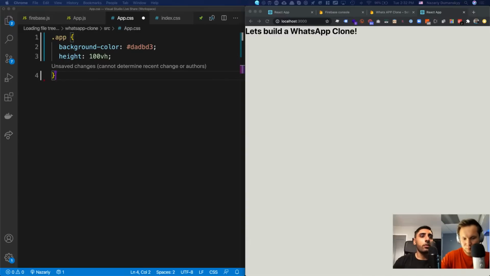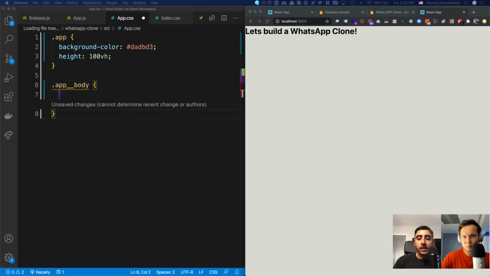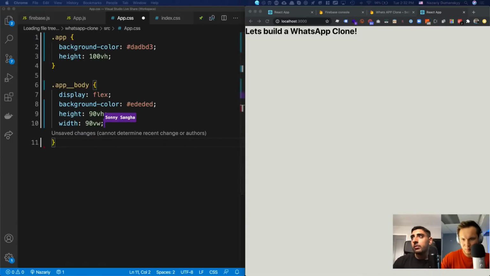The actual app body itself, where it says let's build a WhatsApp clone, let's target that. So we say app body like this. And I'm going to do the following. We'll say display flex, right? So I want anything inside of it to follow the flex rules. Then this is a really neat trick, by the way, guys. I'm going to give it a width and a height of 90 view height. So it's going to have a little bit of a cropping in from the top, the left and right, and the bottom. And then I'm going to give it a background color of, I think this was a different white color. So now if I save this, you should see what I've done. So let's go ahead and do this.